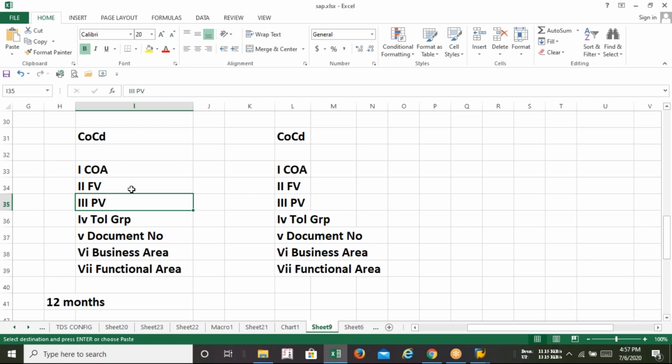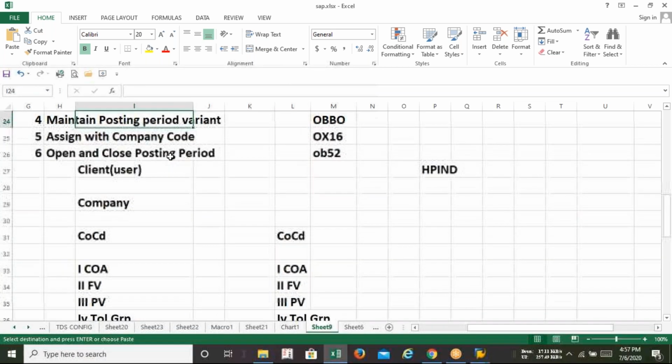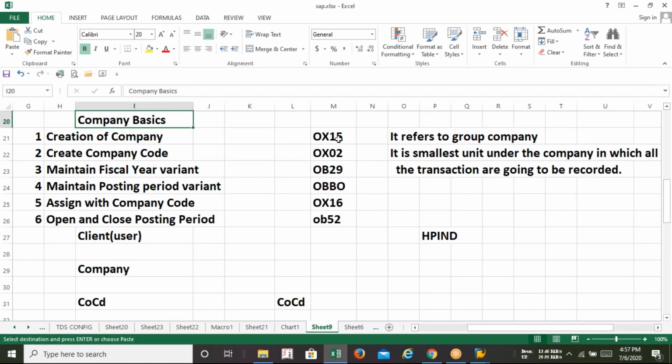So in the first 2 classes we have done only 5 T codes. I think previously 3 and today 2, today's total 5. Last class, did you use OB16? No, sir. We'll not be using OB16 at all. We'll be using OBY6. So we have done this 1, 2, 3, 4, 5. So in 2 classes we have done only 5 T codes. Our target for the next class will be to cover at least 5 T codes with all the explanation.